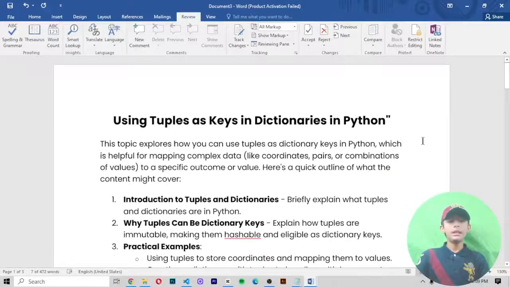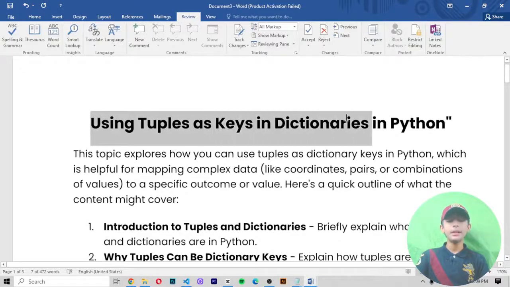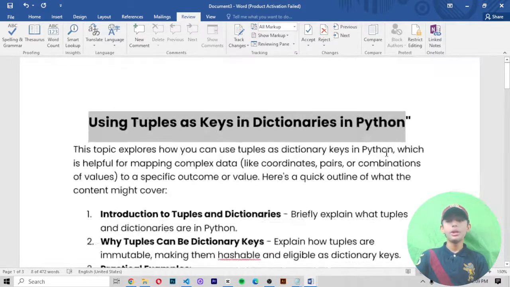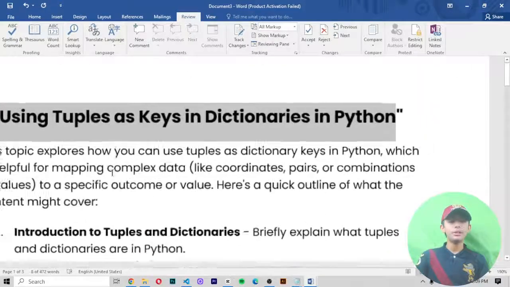So guys, in today's Python video, I'm telling about using tuples as keys in dictionaries in Python. So yeah, I'm telling you about it. So let's get started without wasting any time, and let's start.